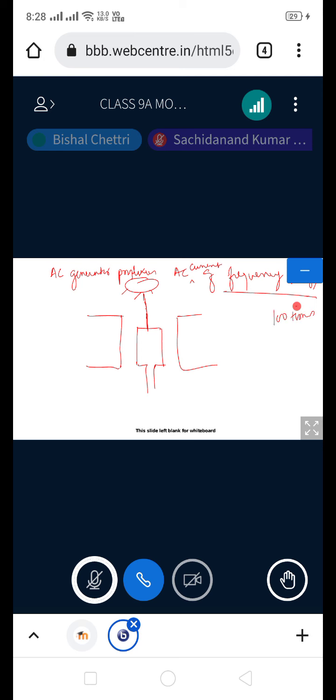If 100 times 180-degree rotation is taking place, the coil is rotating only 50 times, but you will see that the direction changes, because after every 180-degree rotation, the direction of the current in the armature will change.